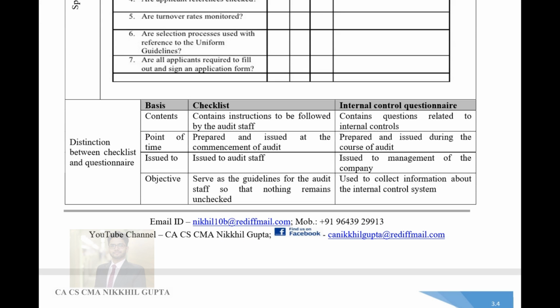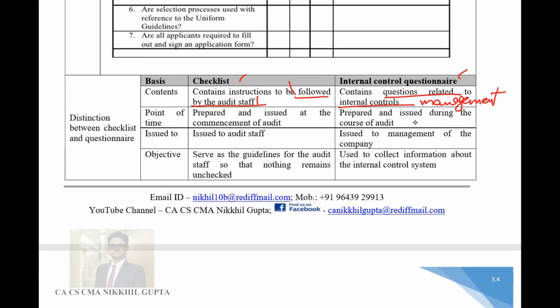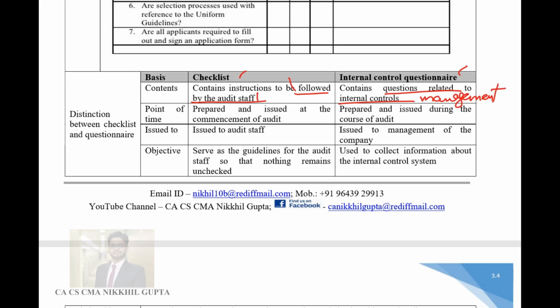Now the question arises, what is the difference between a checklist and an internal control questionnaire? So guys, first of all, the checklist is a set of guidelines which are to be followed by the audit staff. However, internal control questionnaires are questions related to internal controls which are to be answered by the management of the company. This is prepared by the auditor, but it is to be answered by the management of the company. However, checklists are prepared by the auditors, and auditors only have to fill that checklist to ensure that nothing remains unchecked in an audit exercise. Point of time: the checklist is prepared and issued at the commencement of audit.